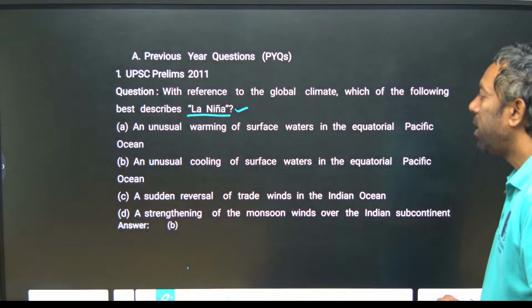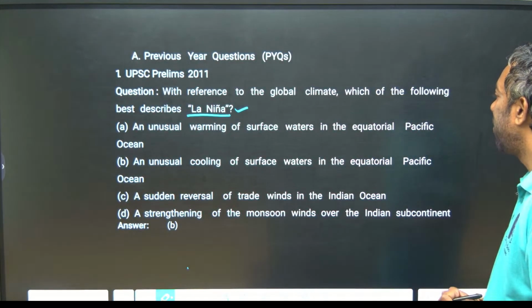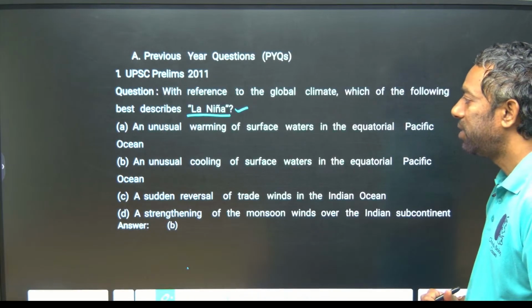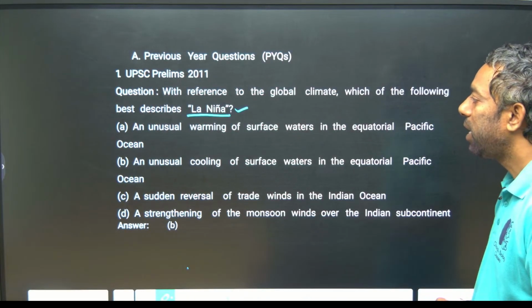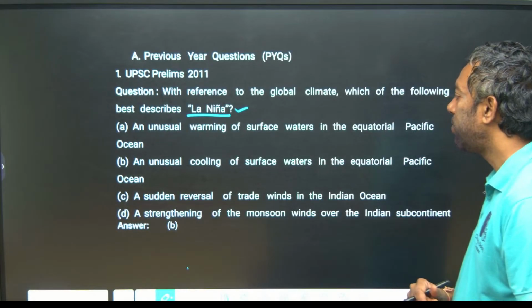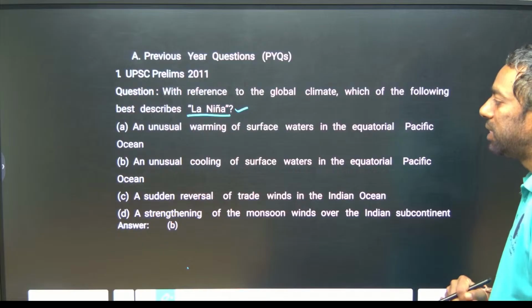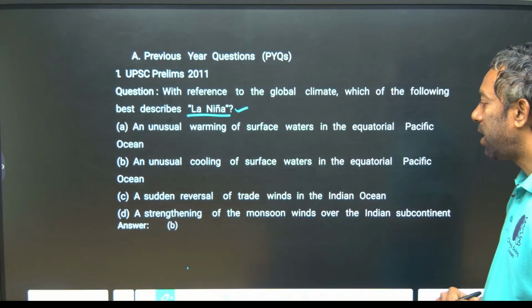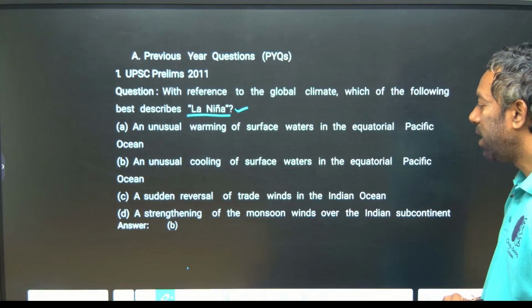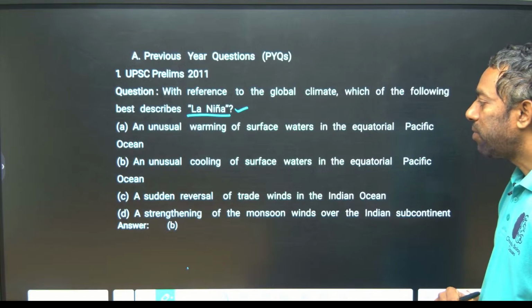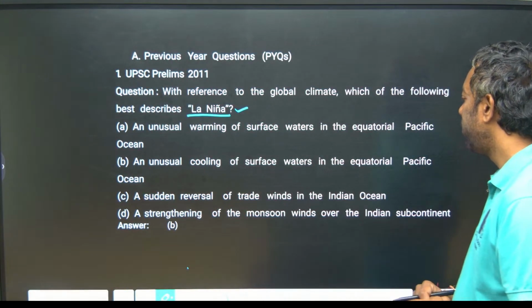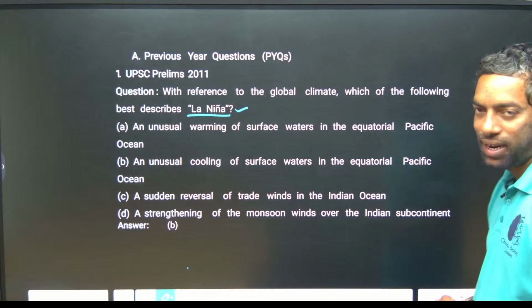A. Unusual warming of surface water in the equatorial Pacific Ocean. B. The unusual cooling of surface water in the equatorial Pacific Ocean. C. Sudden reversal of trade winds in the Indian Ocean. D. Strengthening of the monsoon winds over the Indian subcontinent.